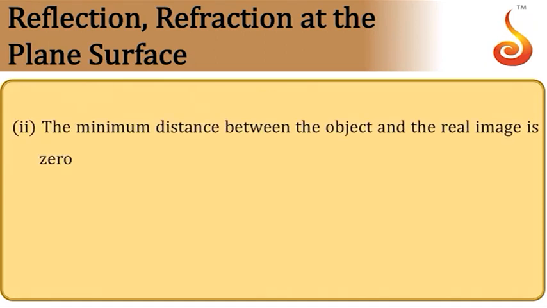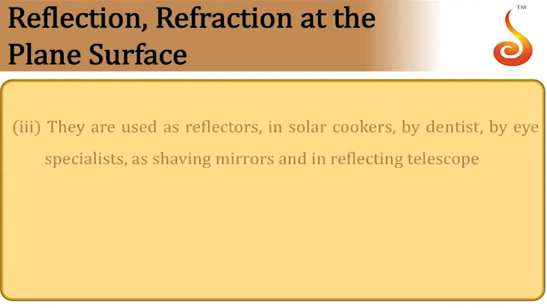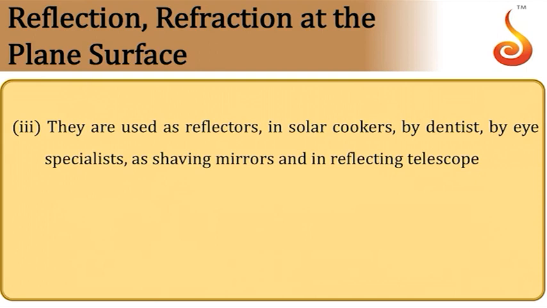The minimum distance between object and real image is 0. So this case is when object distance is equal to 2f for concave mirror. So image and object will coincide. So they are used as reflectors in solar cookers and dentist mirror and eye specialists, and also as shaving mirrors and in reflecting telescopes of some models.